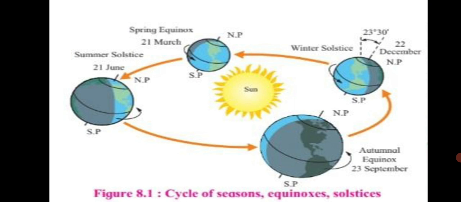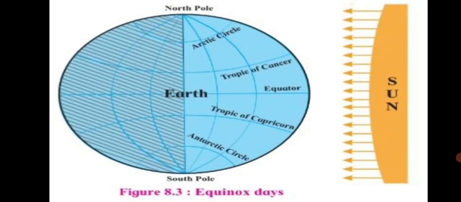Seasons occur due to the revolution of the earth as well as due to the tilt of its axis of rotation. As the earth revolves around the sun, the equator receives perpendicular rays on 2 days in a year. So you can see the equator receiving perpendicular rays of sun. This happens only during 2 days in a year. This condition occurs on 21st March and 23rd September. On these days, both the poles are at the same distance from the sun. This is called equinox, when the day and night are of equal duration. When does it happen? 21st March and 23rd September.